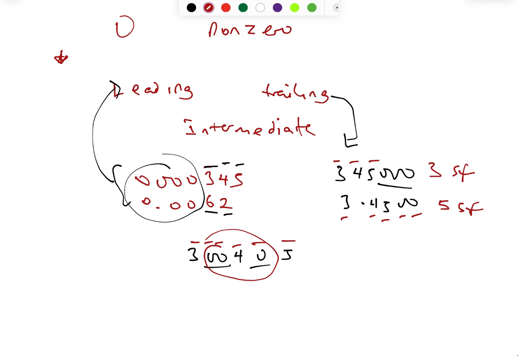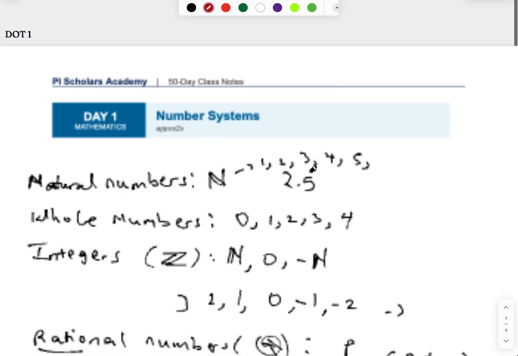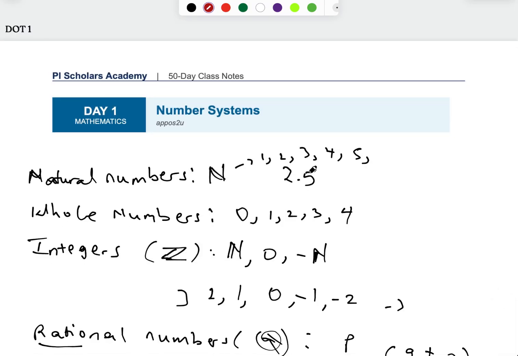So these classes are meant to be very, very short, and this is for day one. Day one is mathematics, and we've talked about the number system. Of course, there are many more things about the number system, and I cannot go into so much detail in this particular class. In subsequent classes that we might be having in the future, I'm going to be talking about that.